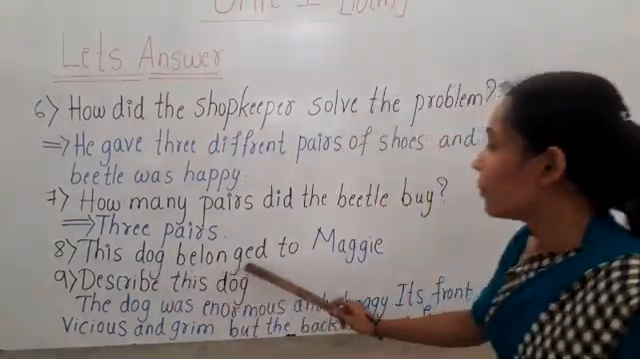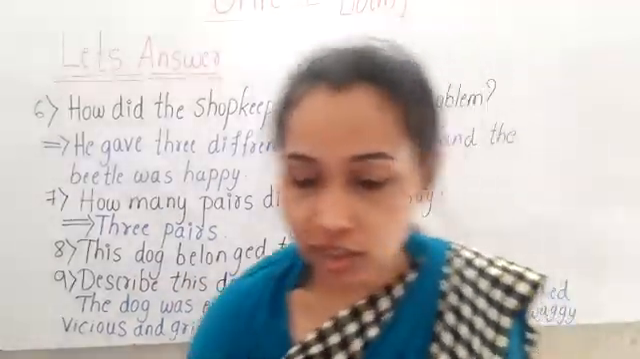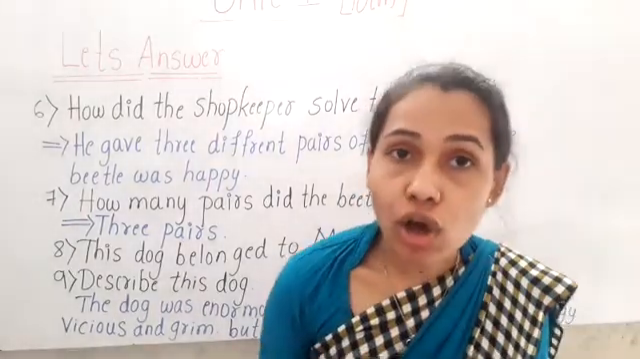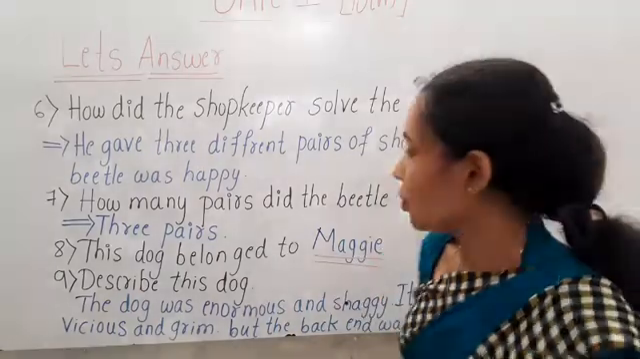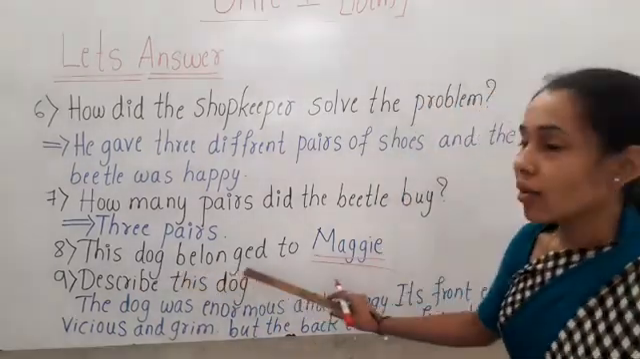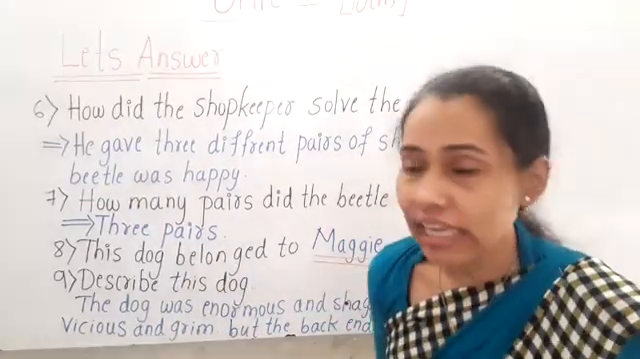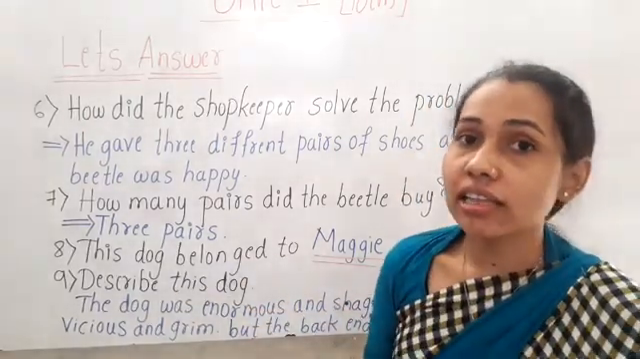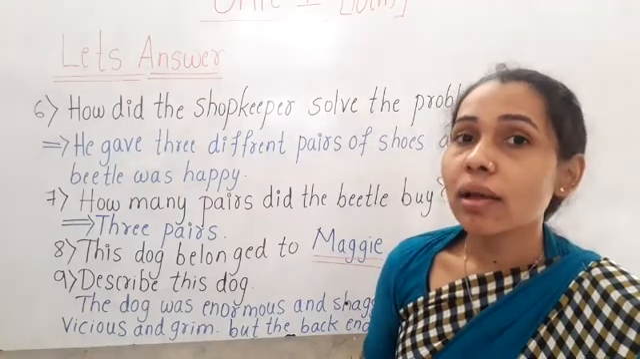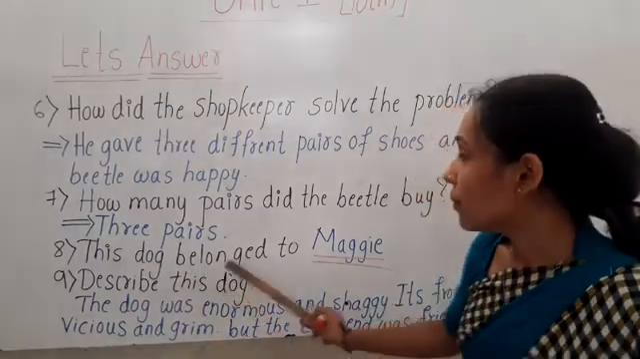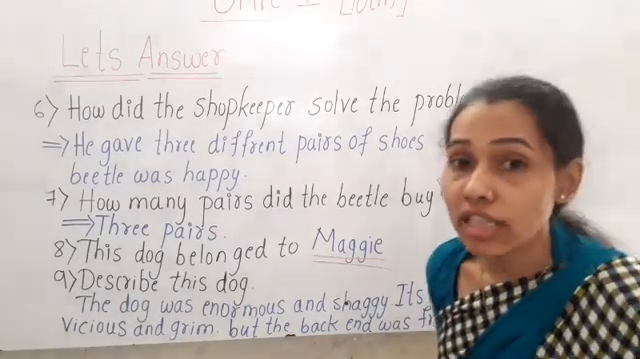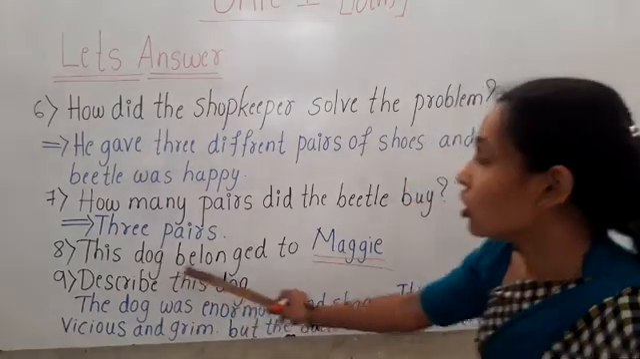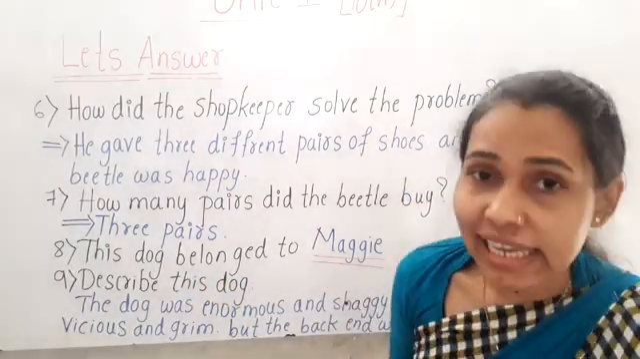This dog belonged to whom, children? The dog belonged to Maggie. In the poem, whose dog is it? Maggie's dog. Who is the owner of the dog? Maggie is the owner of the dog. So the dog belonged to Maggie.